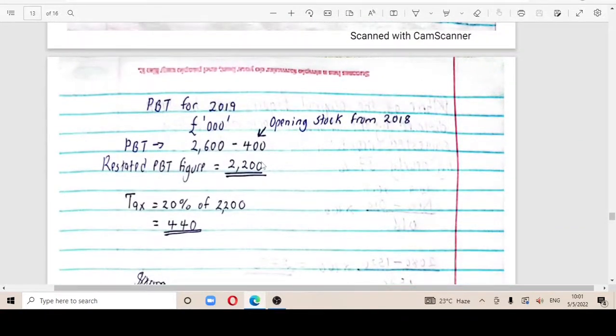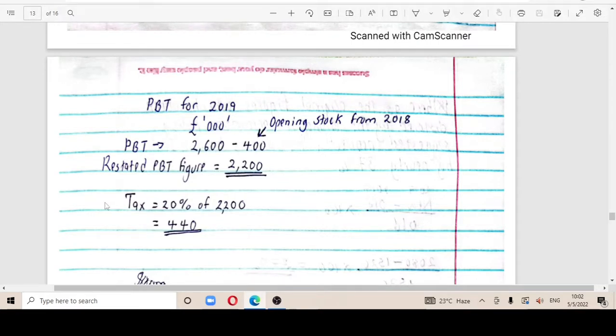So when we come to our figure here in 2019, we're just going to reduce it by 400. This is coming from the closing stock of 2018, which is going to be our opening stock in 2019. So it is having an increase of 400 higher.